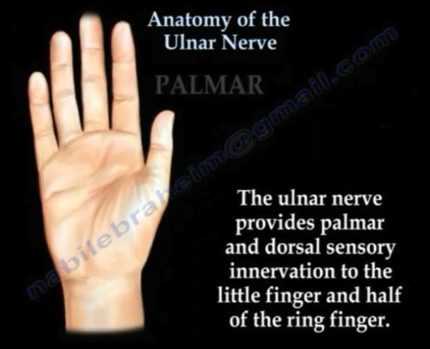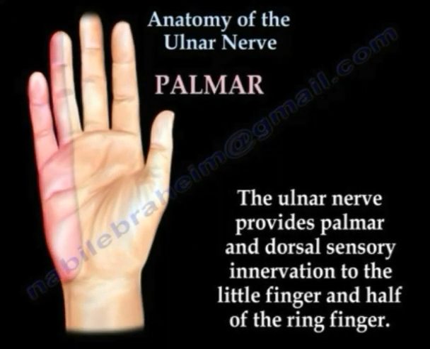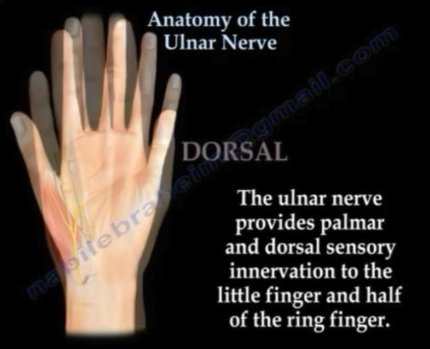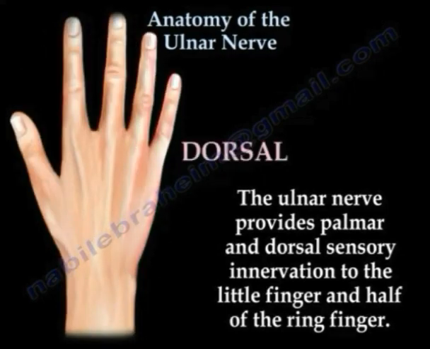The ulnar nerve provides palmar and dorsal sensory innervation to the little finger and half of the ring finger, both dorsally and in the palmar aspect.